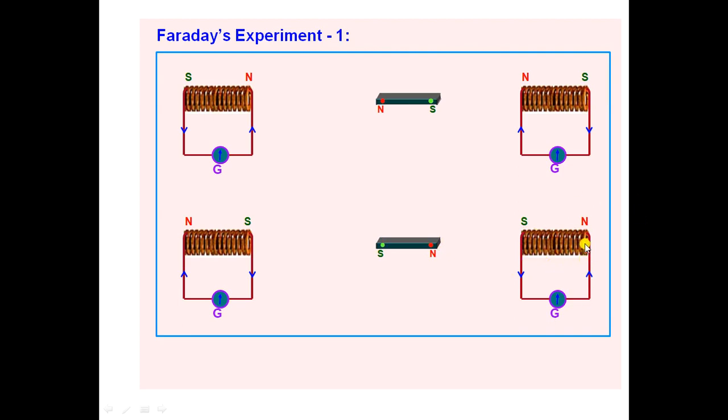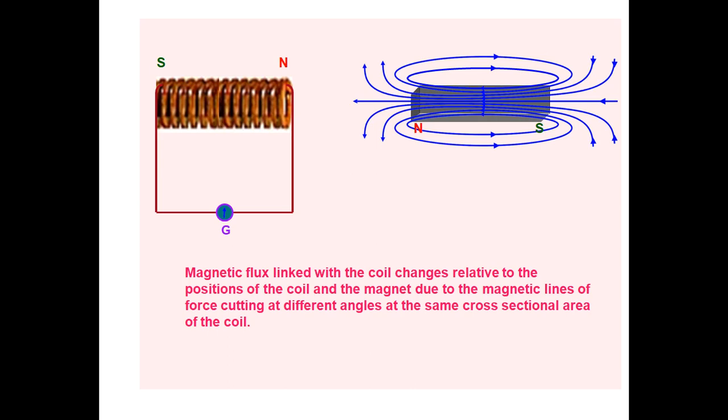So that is what we will see here. Suppose the north pole of the magnet comes closer to the coil. What happens? The north pole repels and it opposes the motion.